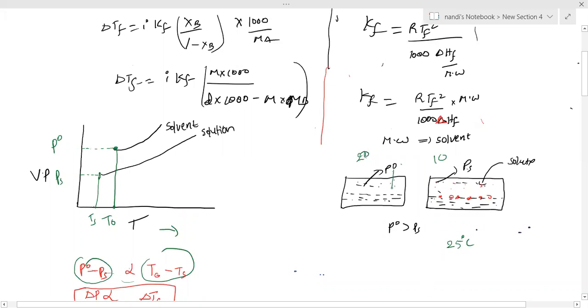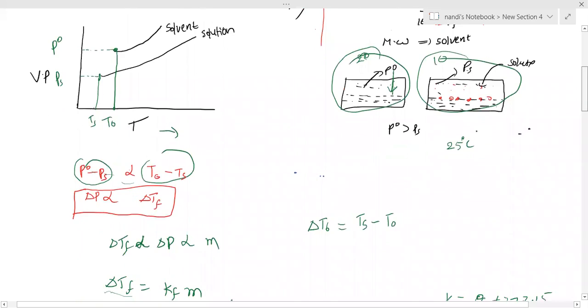I am going to decrease this temperature, then only will the vapor pressures become equal. Are you getting my point? So less vapor pressure means lower freezing point, more vapor pressure means higher freezing point. That's why T naught is greater than Ts.